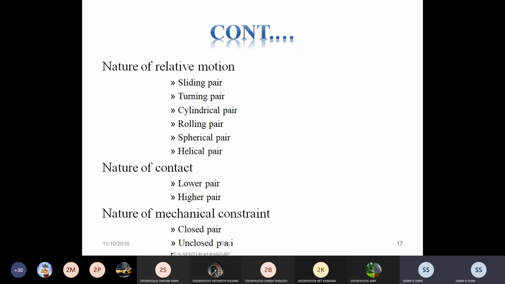Now we discuss one by one. That is nature of relative motion. It may be divided into sliding pair, turning pair, cylindrical pair, rolling pair, spherical pair, and helical pair. We will discuss each and every one by one. Start with the sliding pair.